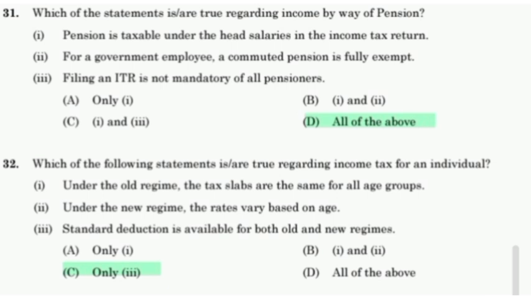For a government employee, a computed pension is fully exempt. Filing an ITR is not mandatory for all pensioners. Option D, all of the above, is the answer.